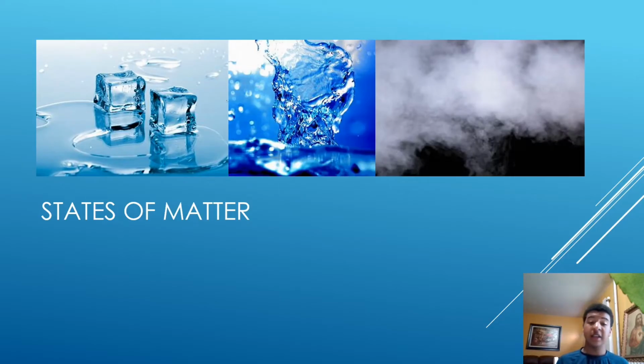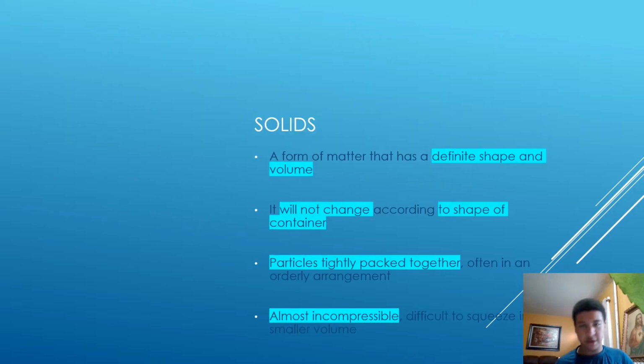Now, let us discuss the states of matter. State of matter number 1, solids. A form of matter that has a definite shape and volume. It will also not change according to the shape of its container. Particles are tightly packed together, often in an orderly arrangement, and it's almost incompressible, meaning it's difficult to squeeze into a smaller volume. For example, a coaster.